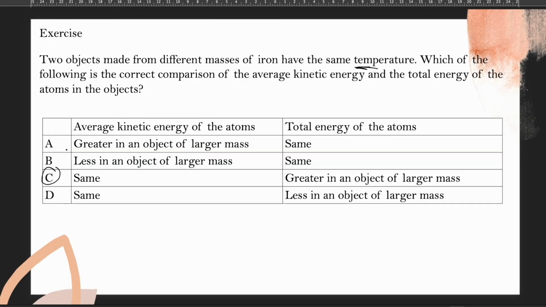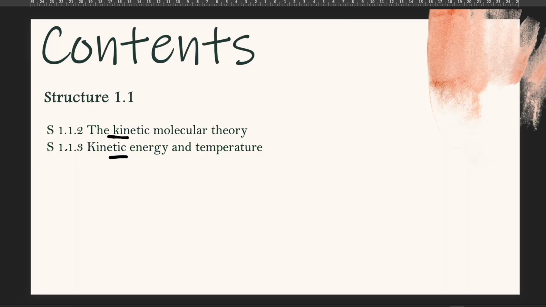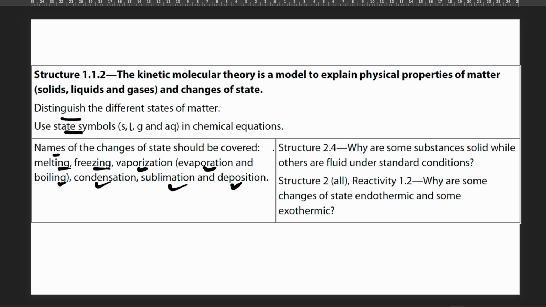Okay, so we just talked about the kinetic molecular theory, kinetic energy and temperature. Now, let's see the linking question. Why are some substances solid while others are fluid under standard conditions? Some substances are solid while others are fluid under standard conditions because of several factors, like forces, molecular structures, and temperature.